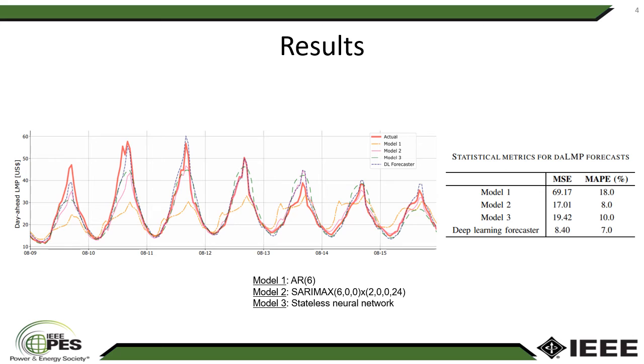We benchmark our model with traditional time series techniques, such as AR models, SARIMAX, and stateless neural networks that take into account only exogenous variables and ignore historical data. We observe that our model has improved performance on traditional statistical metrics, such as MSE and MAPE, and that our model also has improved performance at predicting the valleys in the price.